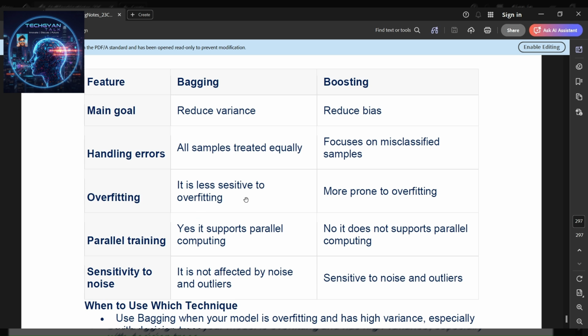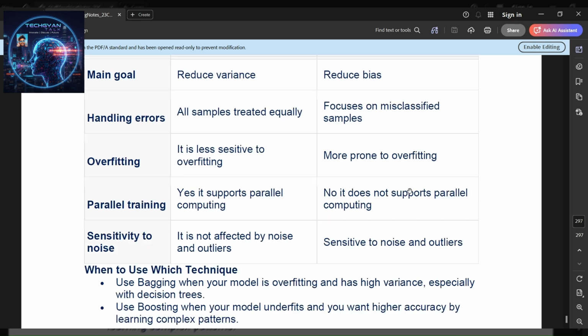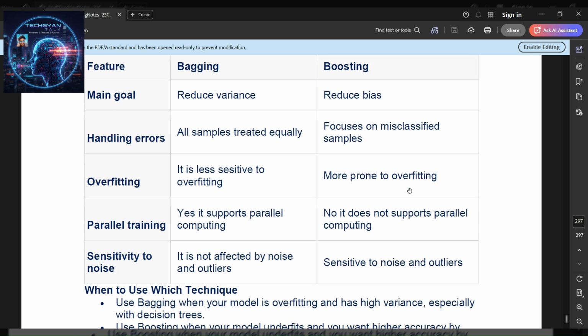Overfitting: bagging is less sensitive to overfitting, while boosting is more prone to overfitting. Parallel training: yes, bagging supports parallel computing; no, boosting does not. Sensitivity to noise: bagging is not much affected by noise and outliers, while boosting is sensitive to noise and outliers.